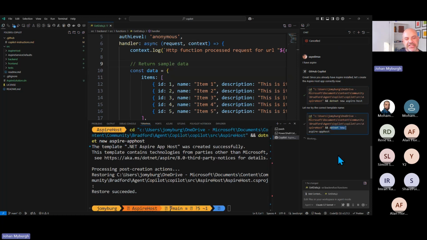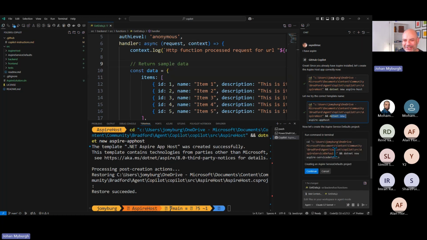Very interesting. I have to say, when I demo AI tools like this, it's always very unpredictable what they're going to end up doing. And then you can see it's going to create a service defaults folder.